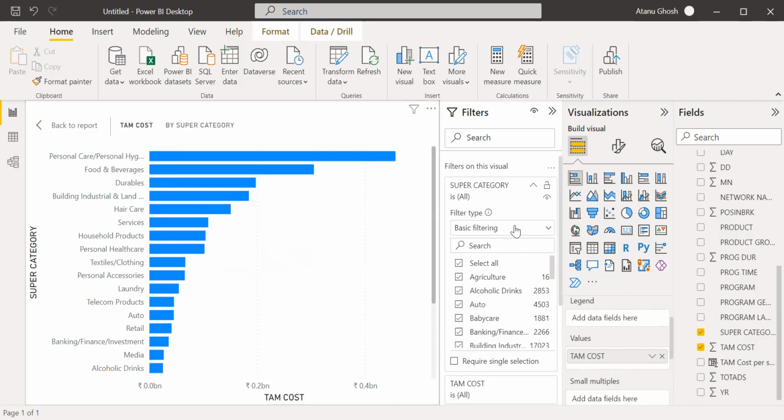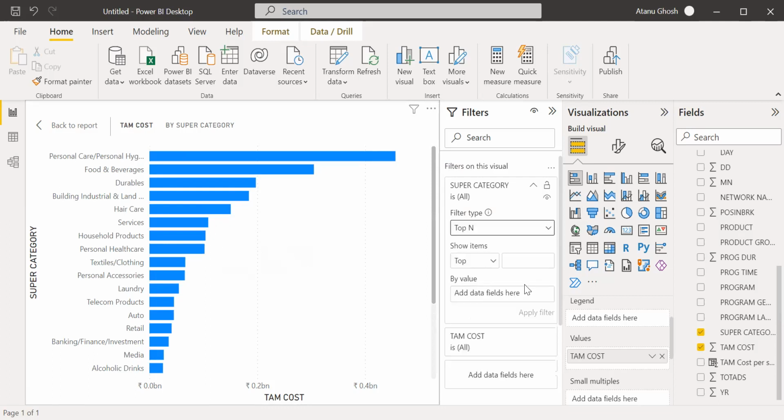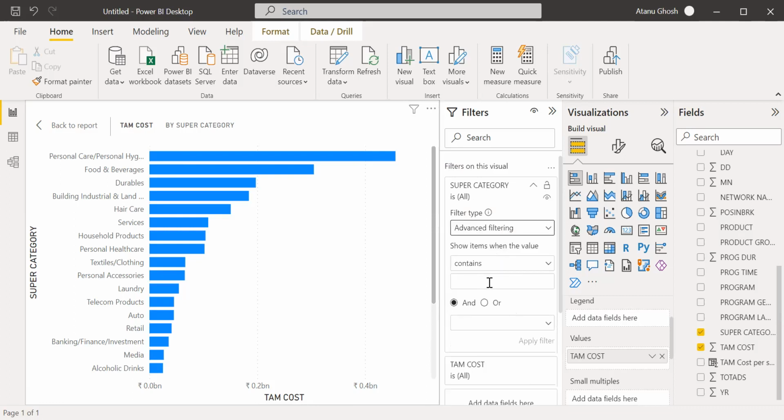So this is the advantage of the top N filter. I can just say top 10 on TAM cost. The other way is advanced filtering, which will not be very relevant here.